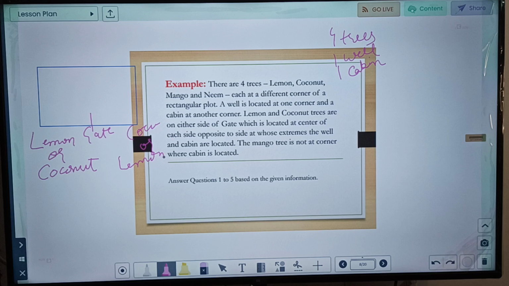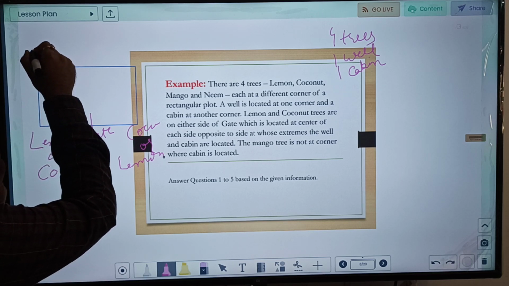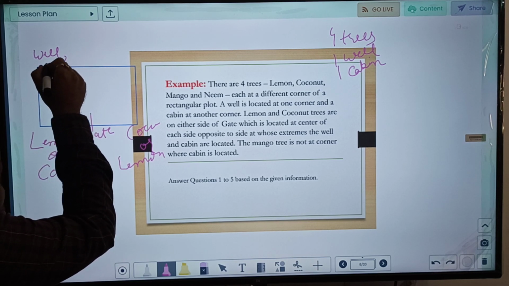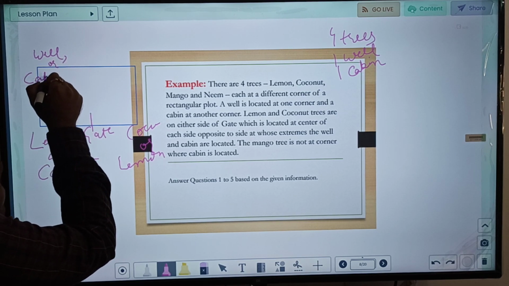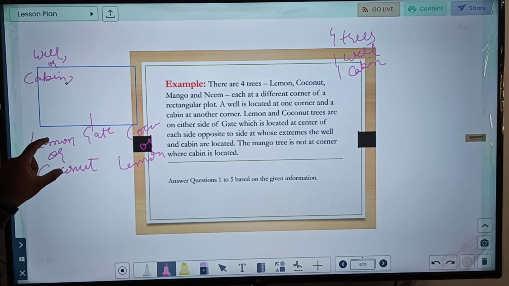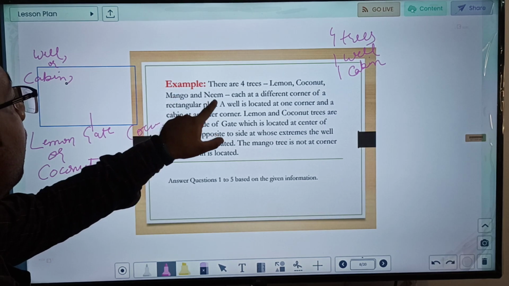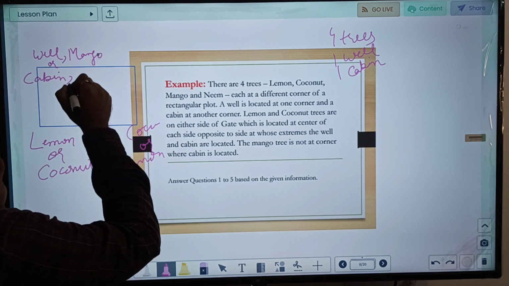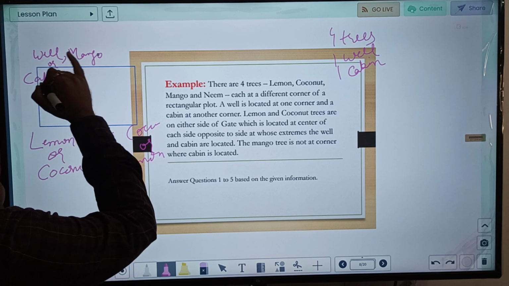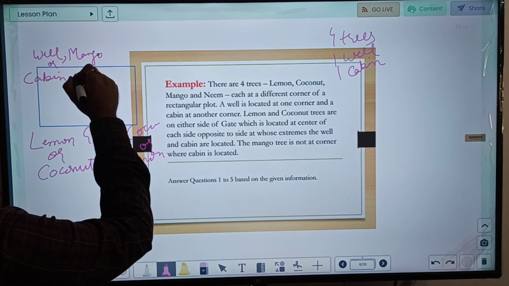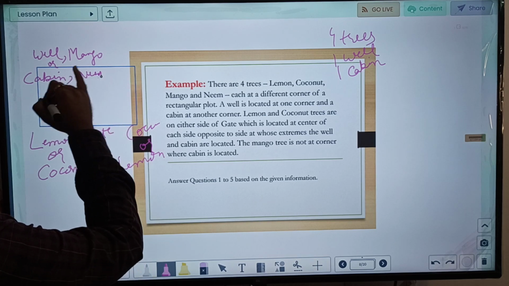So what can be the various combinations? We can have well, comma, some tree, let us leave space, or cabin, some tree. Okay, what can be these three? Lemon and coconut are already over here, mango and neem remain. So it can be mango, well along with mango, and then well, or if it is cabin, neem can be one combination, or opposite.